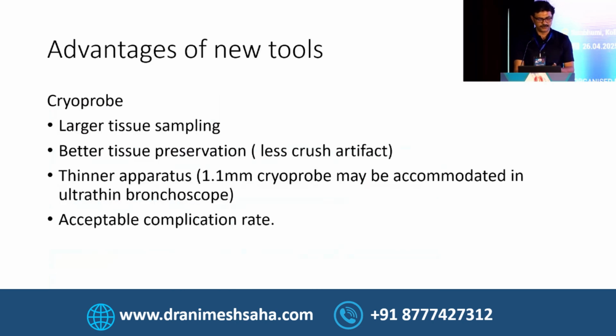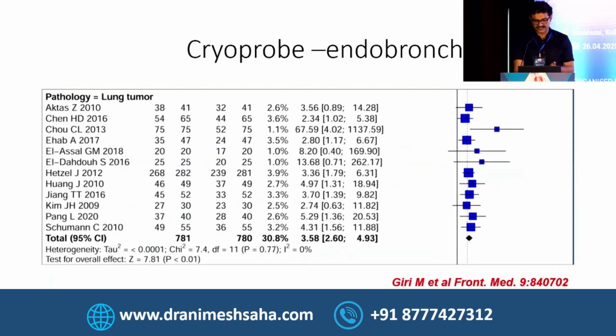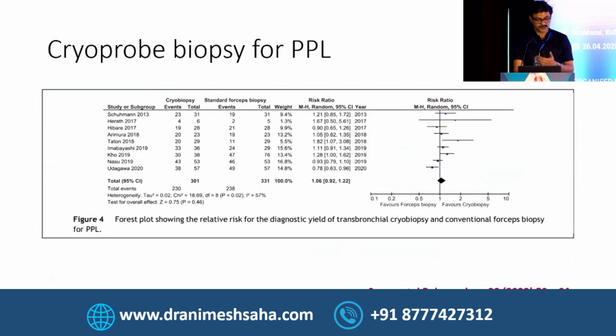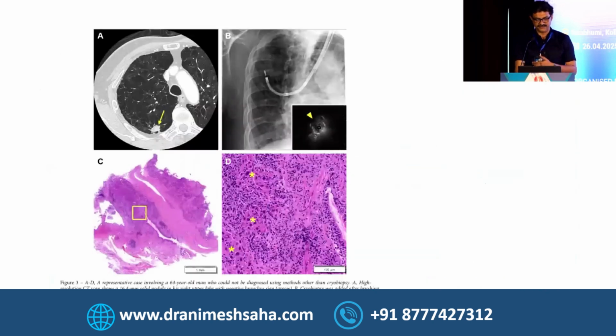Then we have this cryoprobe, which has larger tissue, better tissue preservation, thinner apparatus, and we can reach up to the periphery with this. So it is helpful in endobronchial biopsy. It is possibly helpful in peripheral pulmonary lesion biopsies. You can see the tissues and how well they are maintained.